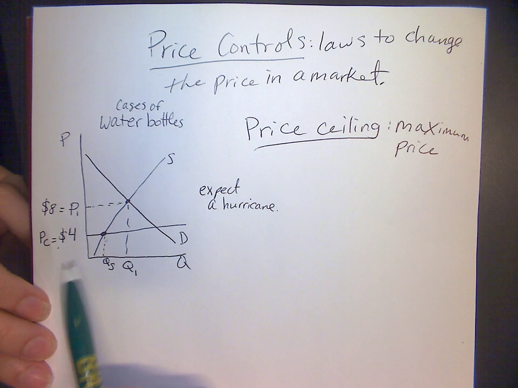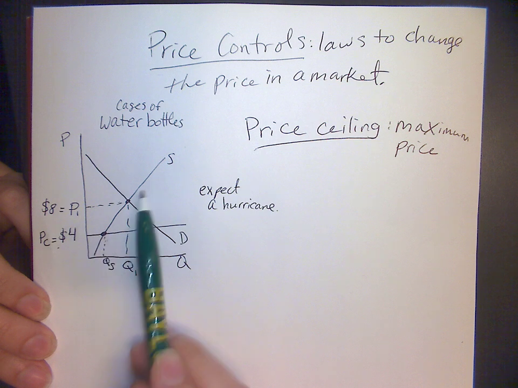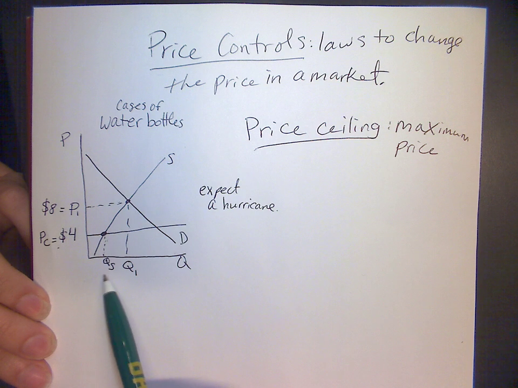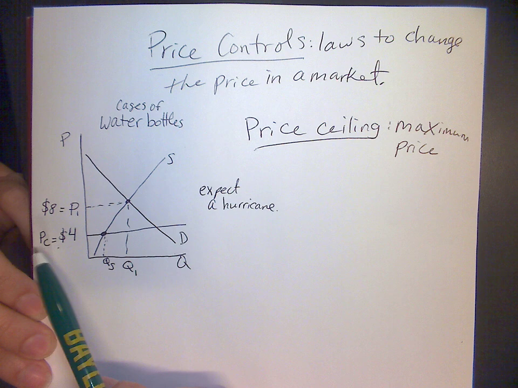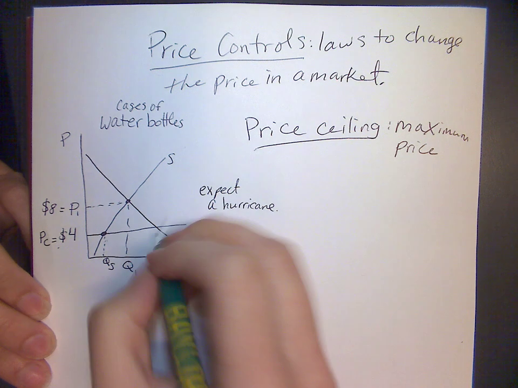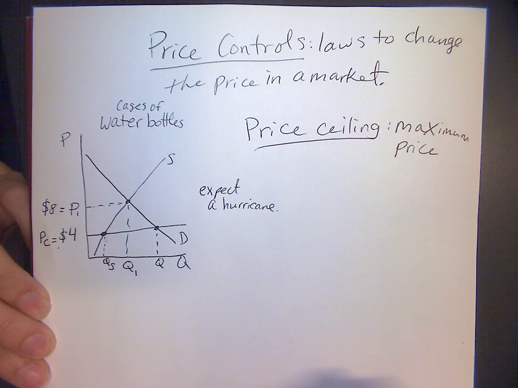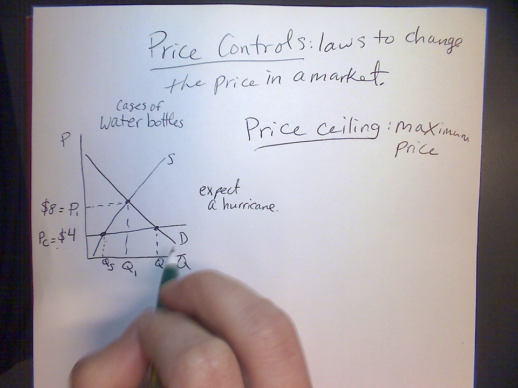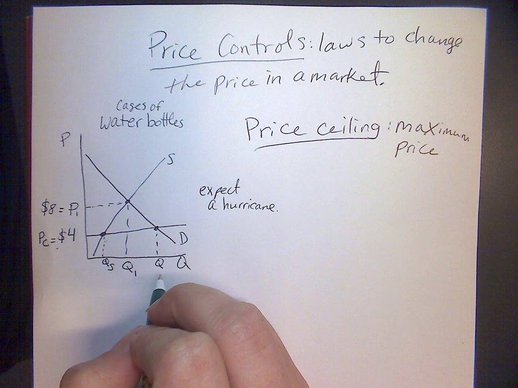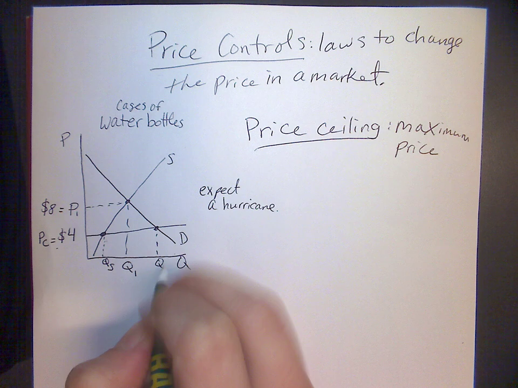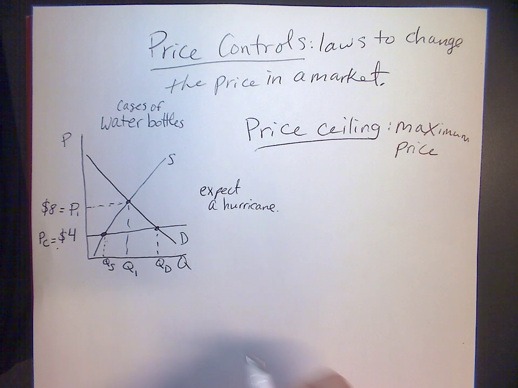So this says at $4, the supply curve tells us this is how many cases of water bottles your sellers are willing to sell, right? This amount. And then we take our $4 over to the demand curve and we hit the demand curve. Then we take it down and we get a quantity, right? So where $4 hits the demand curve, we get the quantity. Go and type it in the chat. I'll tell you when to send it. Yeah, quantity demanded. Okay, good.